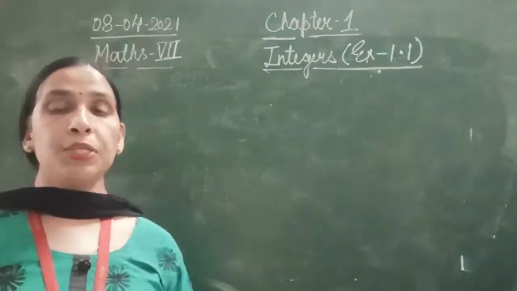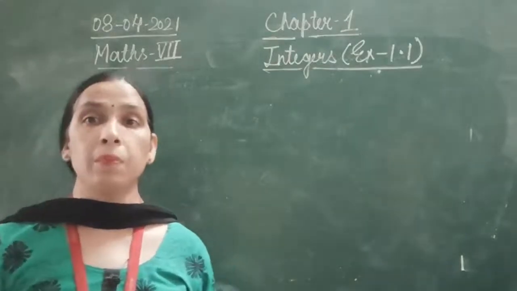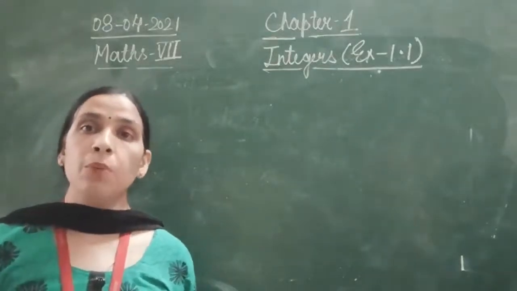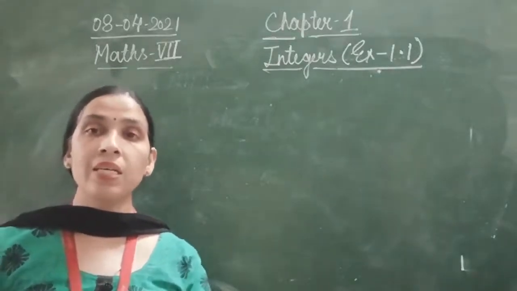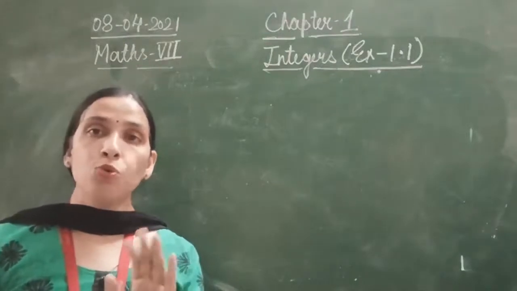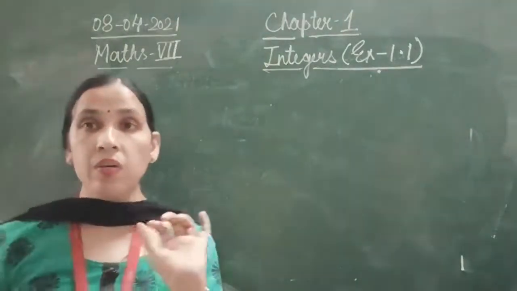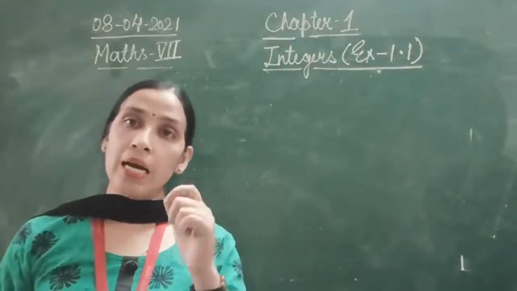So as I told you, integers may be positive, may be negative. So depending upon the circumstances, whether they are taking it as debit or credit. Two words you all have heard in case of banking, that is debit and credit.